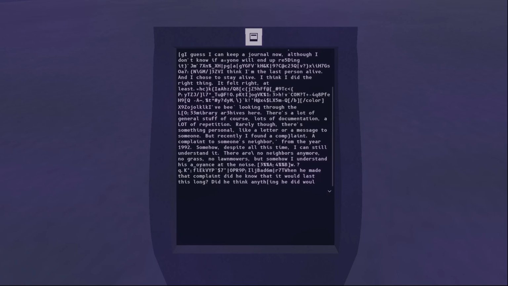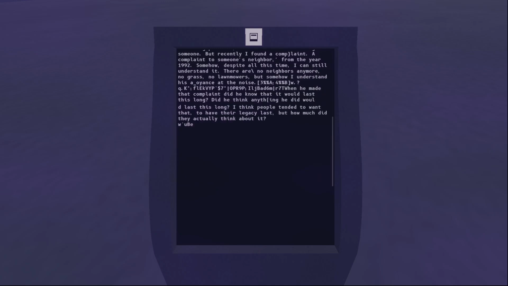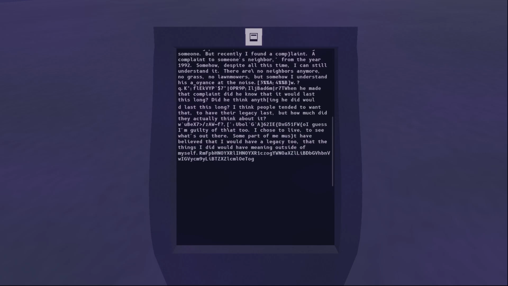When he made that complaint, did he know that it would last this long? Did he think anything he did would last this long? I don't think people tended to want that, to have their legacy last. But how much did they actually think about it? I guess I'm guilty of that too. I chose to live, to see what's out there. Some part of me must have believed that I would have a legacy too, that the things I did would have meaning outside of myself.